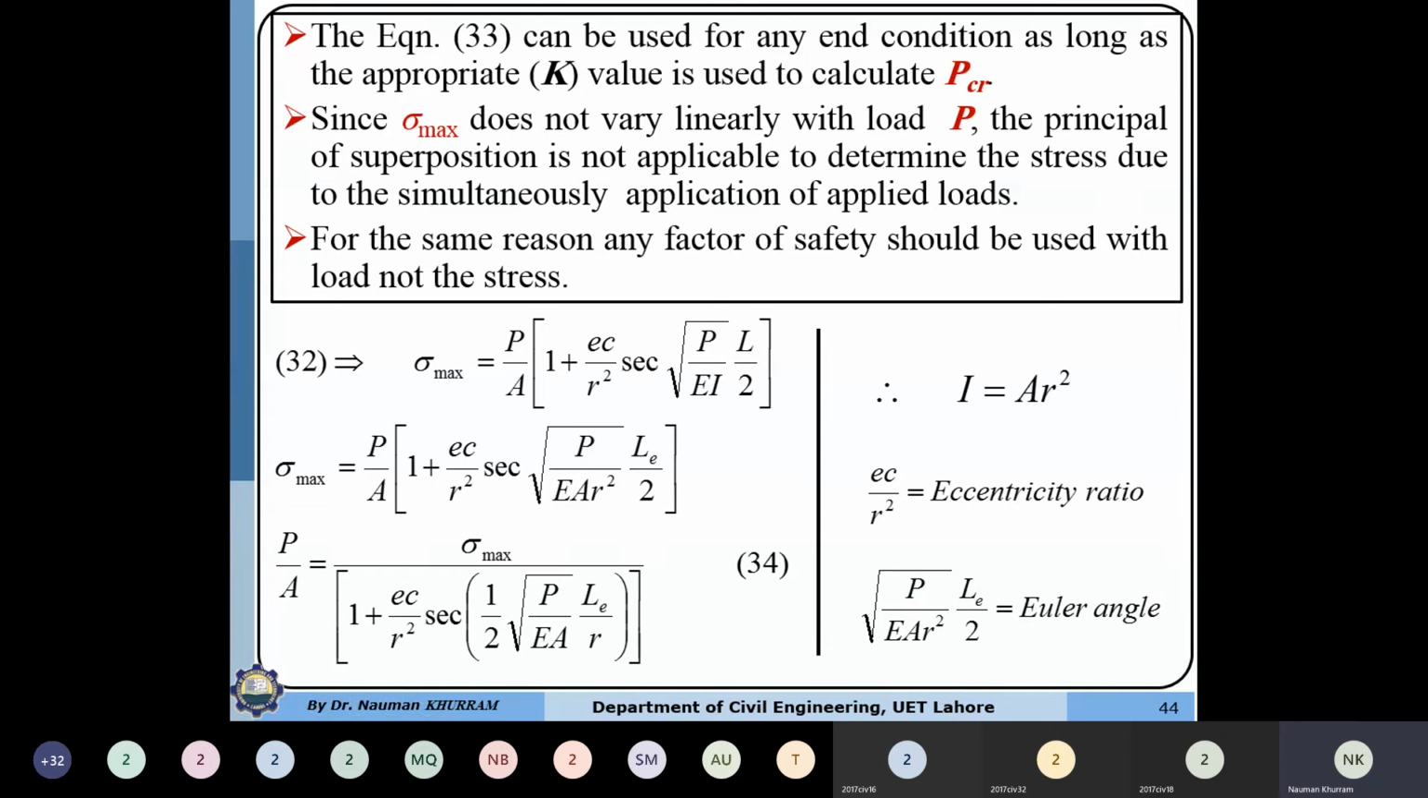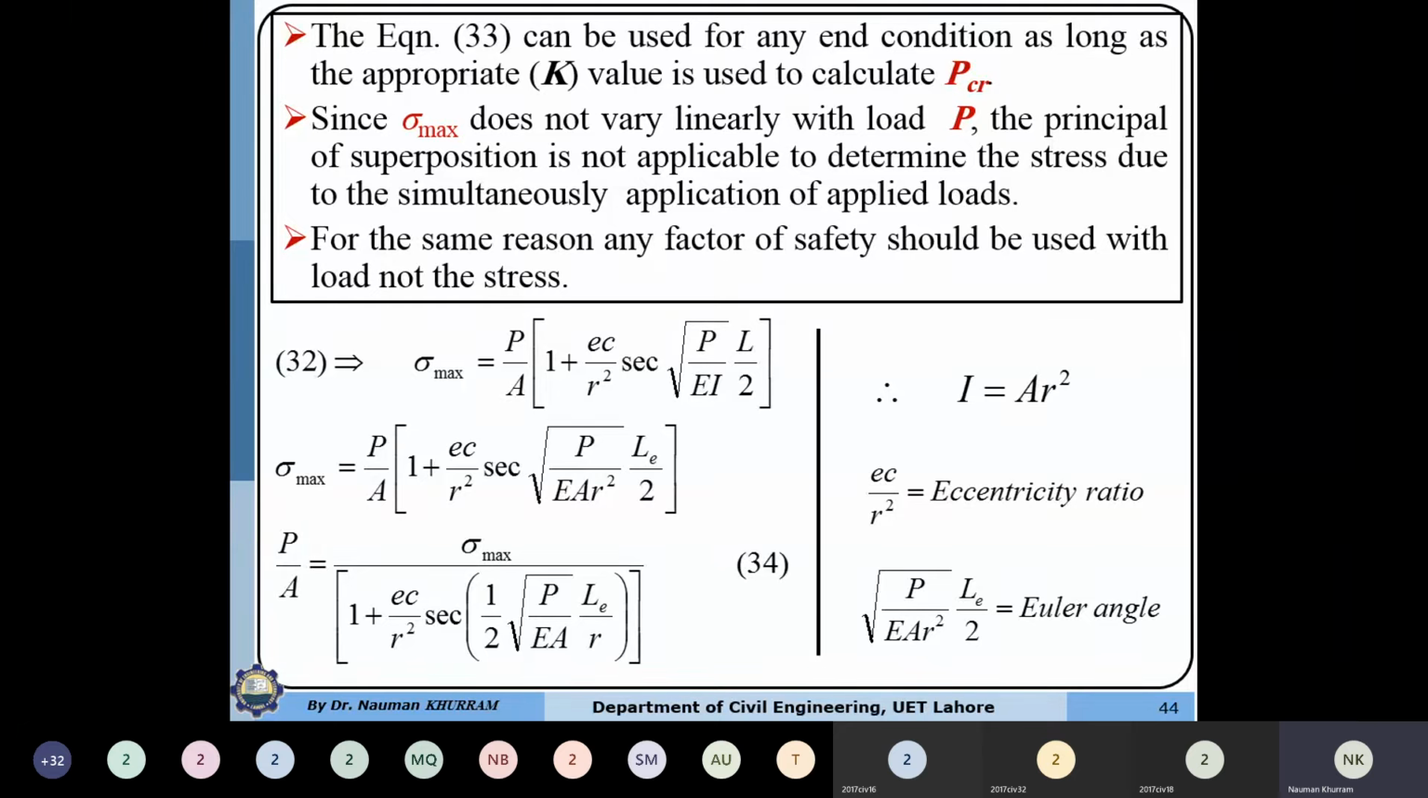Next, it is very important: equation 33 can be used for any end condition as long as the appropriate K value is used to compute the P critical. K value means the boundary condition. If both ends are fixed, K value will be 0.5; one end pinned and one fixed, K value will be 0.7; and if it is a cantilever, the K value will be 2.